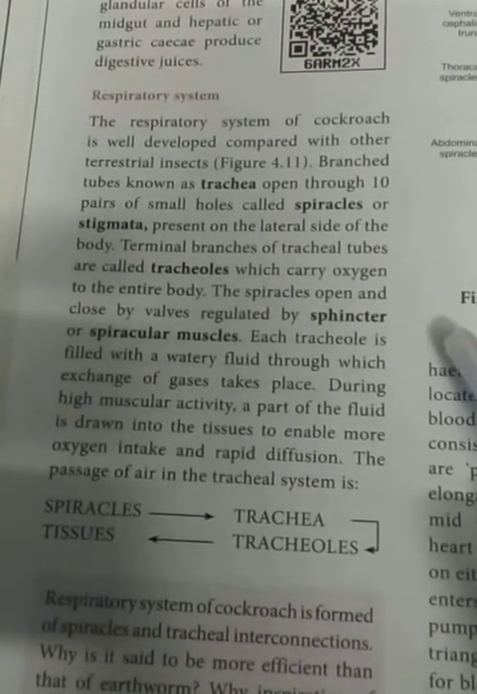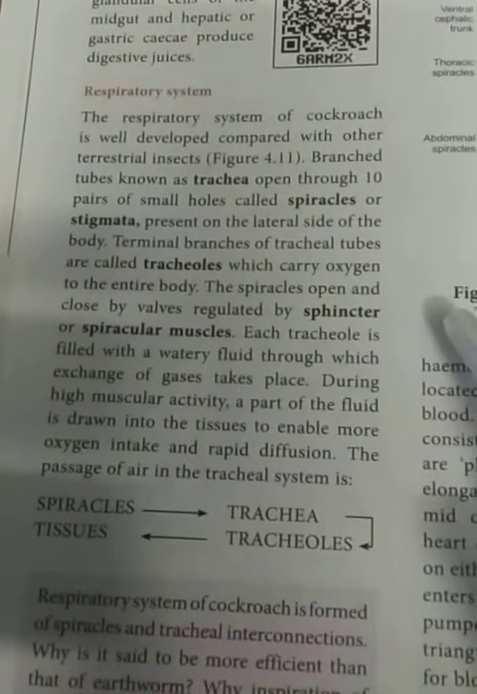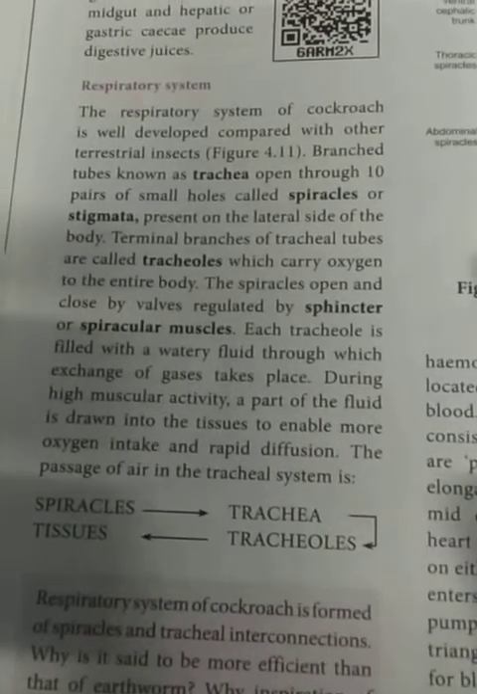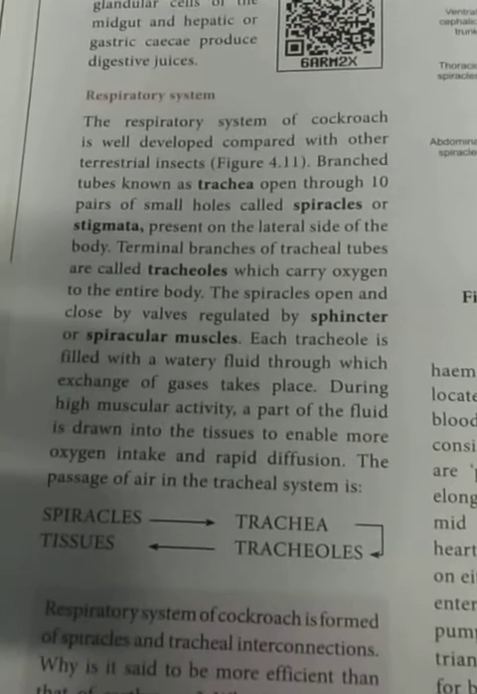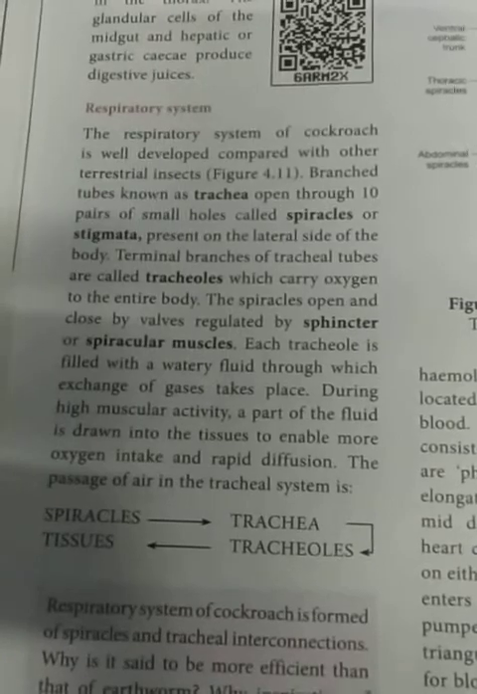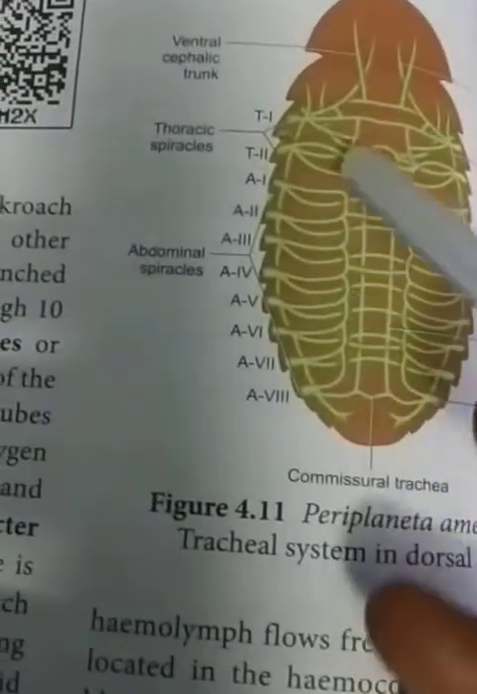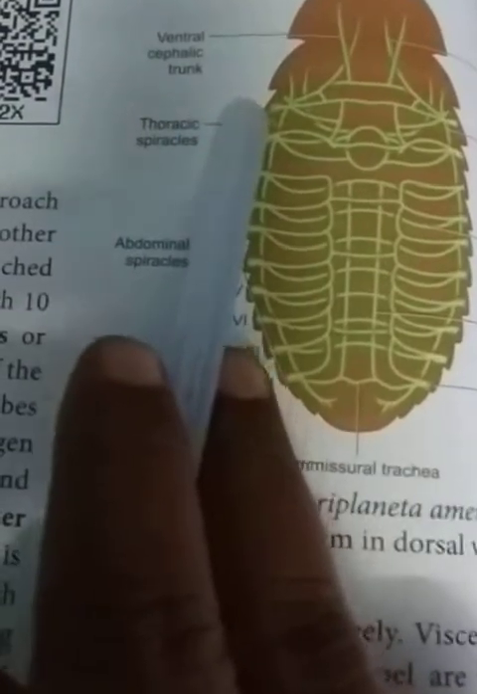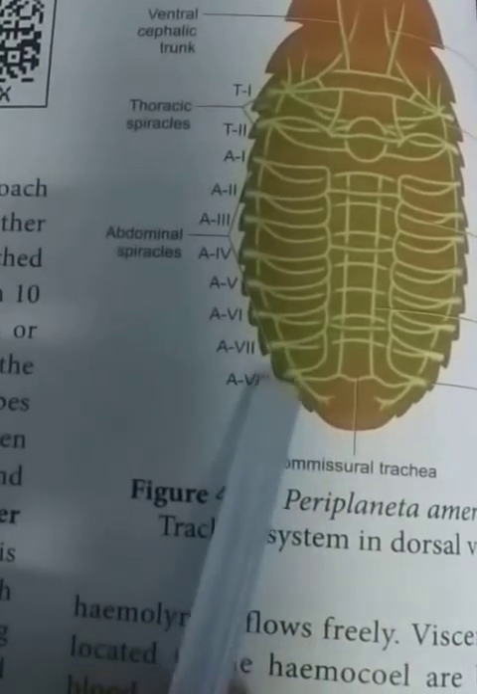We already know that the respiratory system is helpful to exchange the gases. The respiratory system of the cockroach is well developed compared with other terrestrial insects. Branched tubes known as trachea open through 10 pairs of small holes called spiracles or stigmata, present on the lateral side of the body. The abdomen has 10 segments, and spiracles are present on these segments.